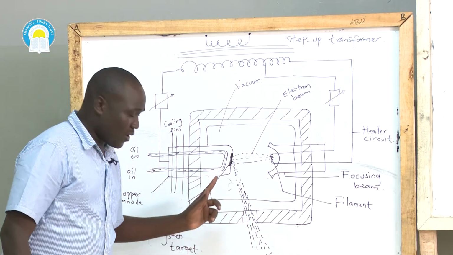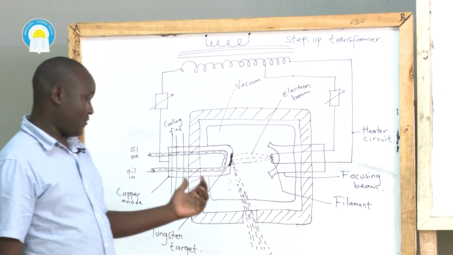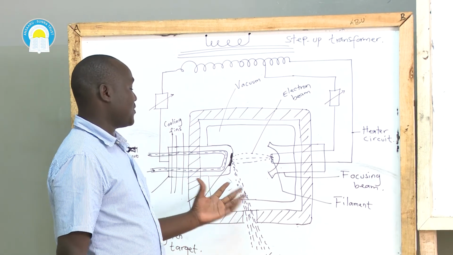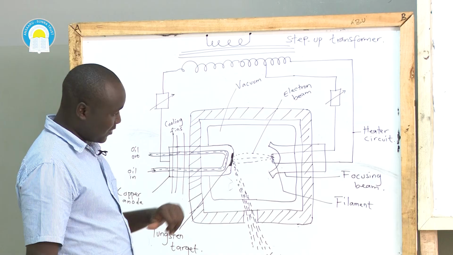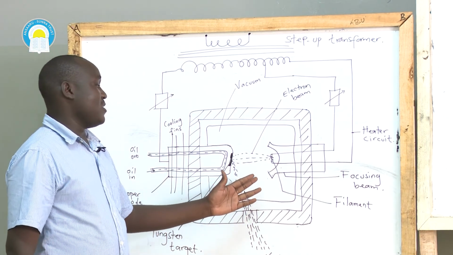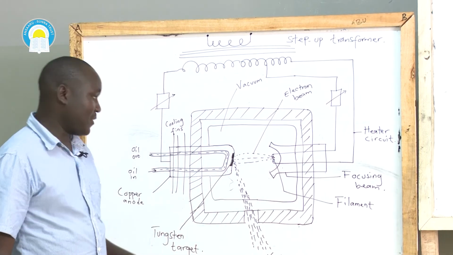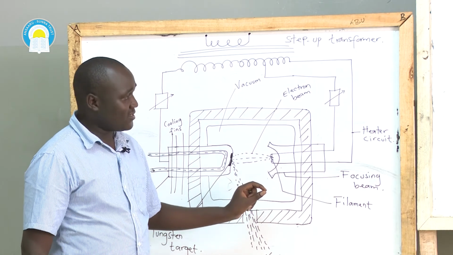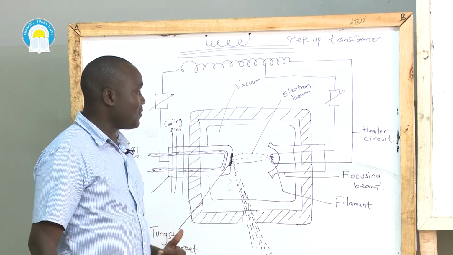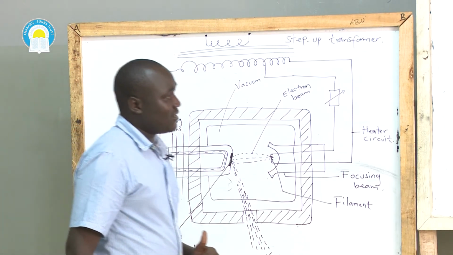This is because copper is a good conductor, therefore enhancing efficient heat dissipation. Those are some of the questions that you can be asked based on this diagram. Apart from that, explain why the cathode is designed in a concave shape. This is to focus the electron beam onto the target. So those are some of the commonly asked questions based on this diagram.